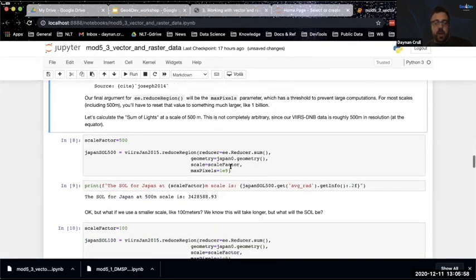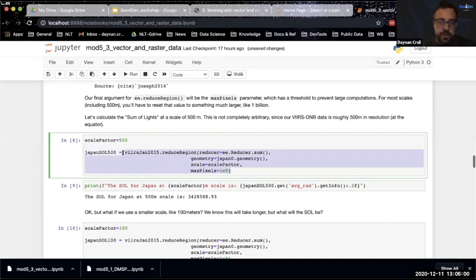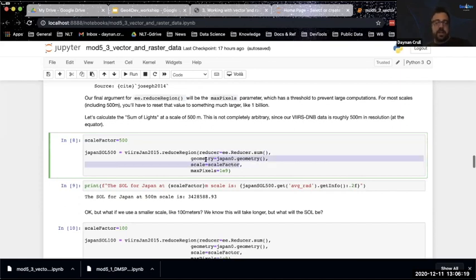And so we can apply this reduce region function. What we're doing is taking our single image for January 2015, and we're going to get the sum. We want the sum of lights. And we're going to get the sum for that entire geometry. We're passing the Japan national boundary here. And then our scale factor, as we noted before, is in meters. Here we're going to do a scale factor of 500. I just arbitrarily think 500 meters is a fine enough scale.